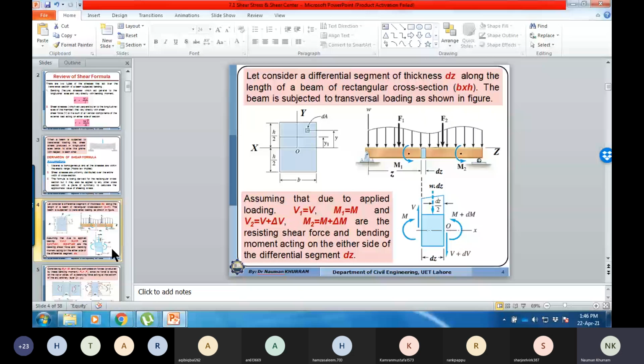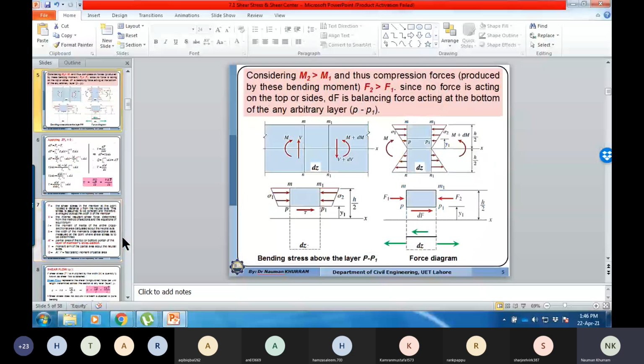So from this diagram, I have just proved that whenever two cross sections are subjected to different bending, there will always be a resisting shear force acting. Until now in this formula, I have considered applied shear.